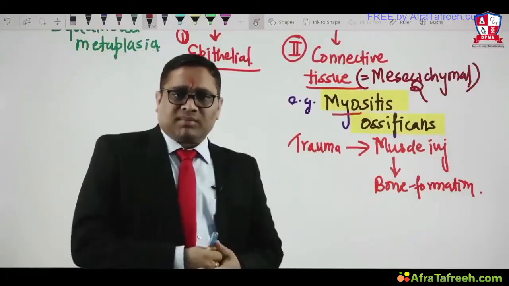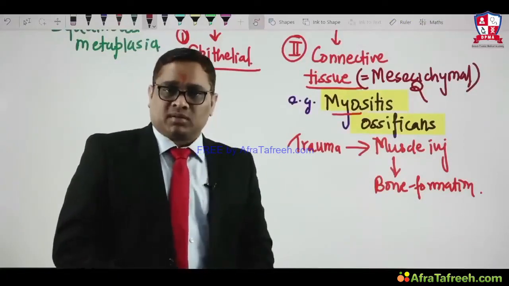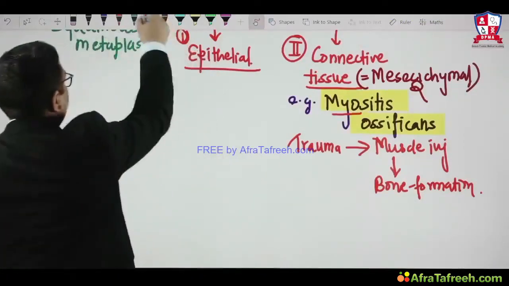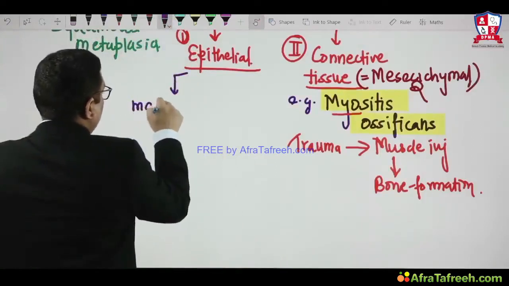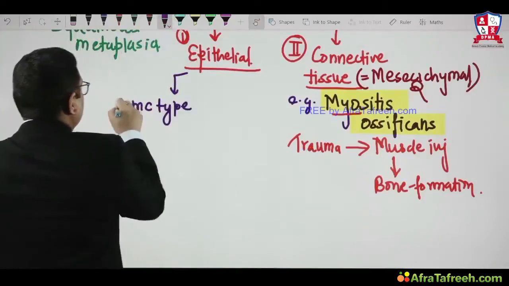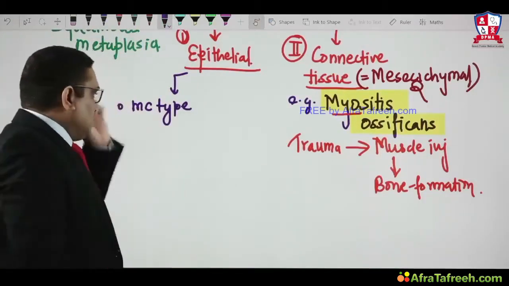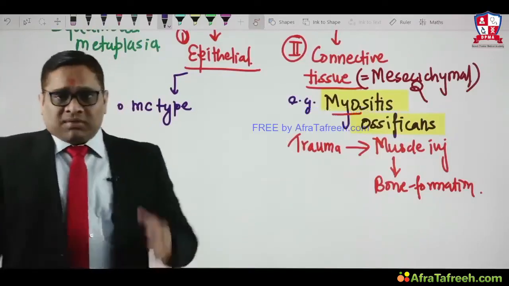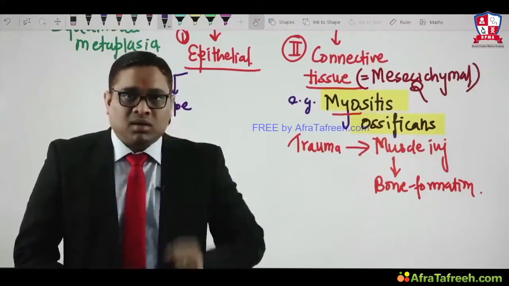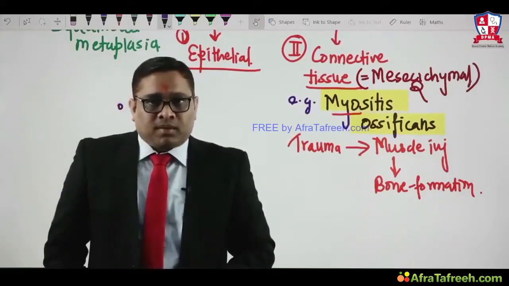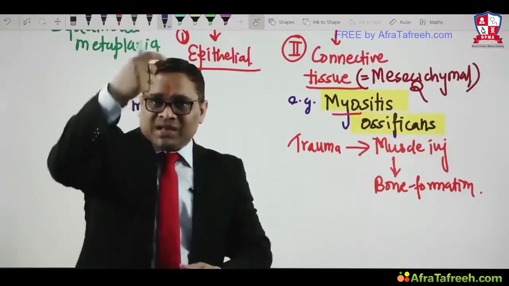What is epithelial metaplasia, and what is the most common epithelial metaplasia in the human body? That is another important and interesting fact which the examiner can ask you. What is the most common type of epithelial metaplasia? This can be an important future question. For the most common type, I will give you an example: the respiratory tract of a smoker. When somebody smokes, what changes are you going to see in the respiratory tract? What is the lining of the respiratory tract?